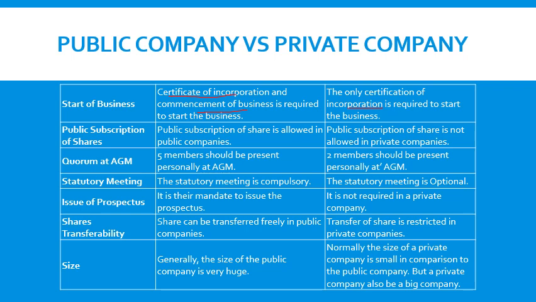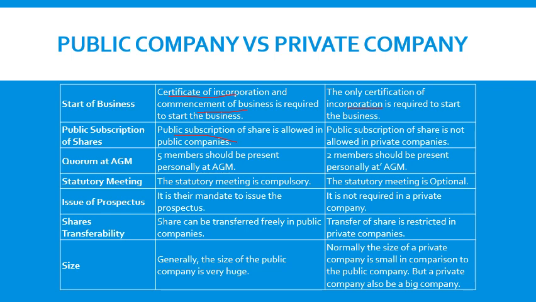In case of public companies, the public can subscribe the shares. Anyone in the public can subscribe the shares through recognized stock exchanges. But in case of private companies, only private parties are allowed to subscribe the shares. The public subscription of shares is not allowed in the case of private companies. So you cannot subscribe to a private company's shares.